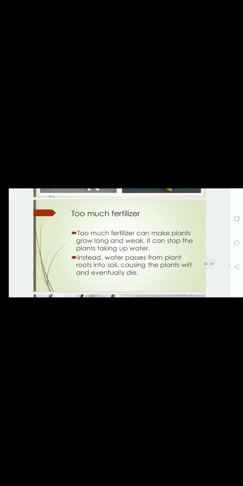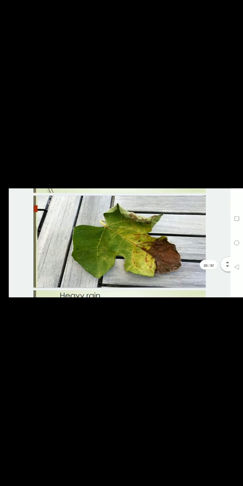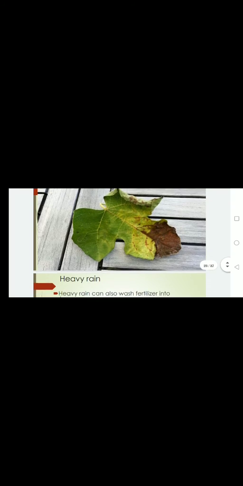Sometimes too much fertilizer can cause many dangers. Basically, too much fertilizer can make the plants grow long and weak, and it can stop the plants taking up water from the soil. Instead, the water passes from the plant roots into the soil, causing the plants to wilt and eventually die. You can see the plants wilt when they do not take enough water from the soil because there is more and more fertilizer in the soil.